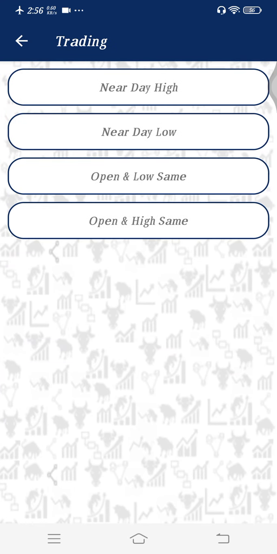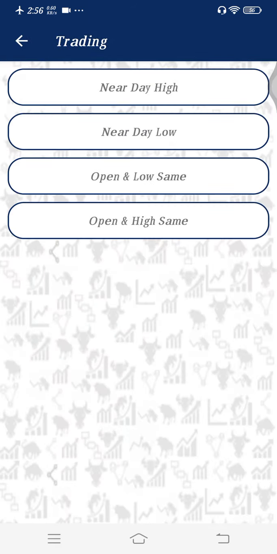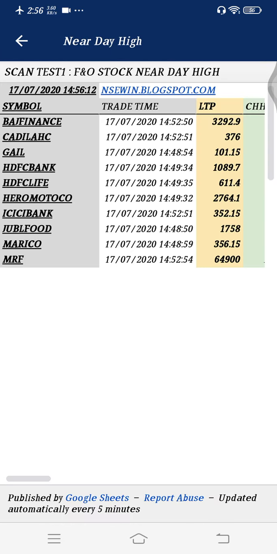Now, nearer day high and nearer day low. Whatever is nearer the day low is going to fall; those are sell-only scripts. Right now the market is bullish, so nothing is at day low. Now, what is at day high? We can identify that. See, Bajaj Finance is at day high, along with Cadila Health, GAIL, HDFC Bank and HDFC Life. These are the charts you need to look at, because these scripts are nearer to day high.